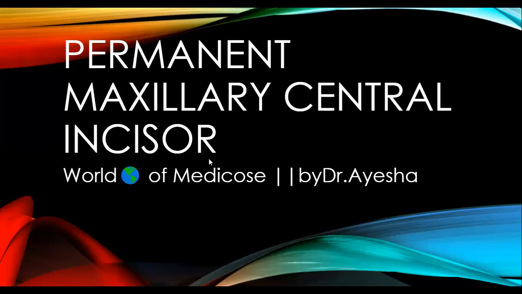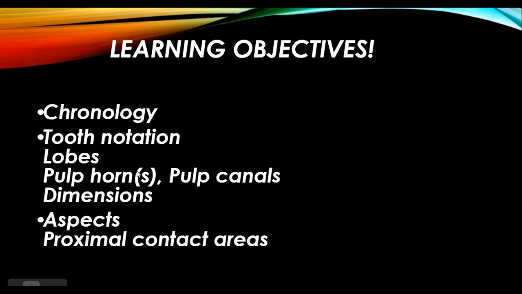My today's topic is permanent maxillary central incisor, right? As the name indicates, permanent means the tooth which will erupt after the shedding of the primary or deciduous tooth. Maxillary means relating to the maxilla, that is the upper jaw. And central incisors are the incisors that are present at the front near the midline, right?